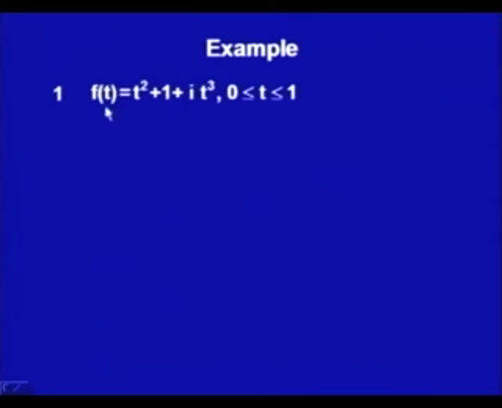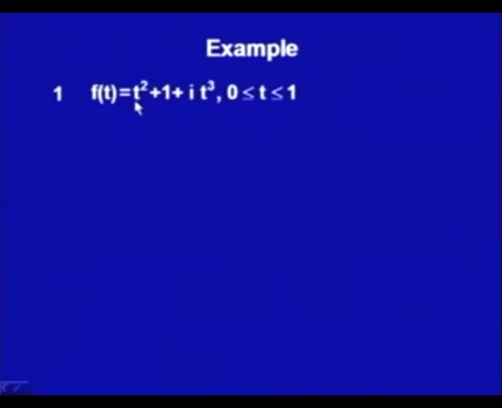Suppose f of t is t squared plus 1 plus i times t cubed in the range 0 to 1. I have to integrate this over the whole range. This function has two parts, a real part and an imaginary part.